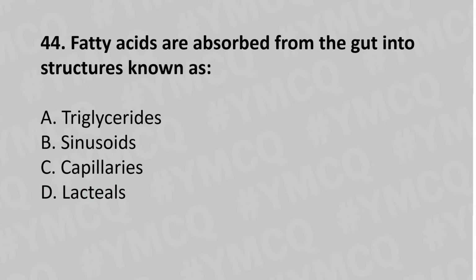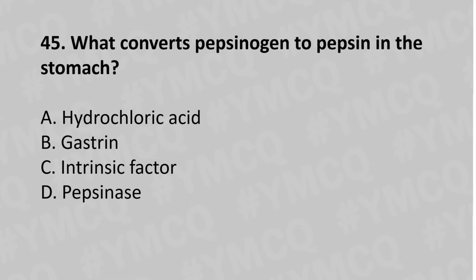Now let's move to question number 44. Fatty acids are absorbed from the gut into the structure known as option A, triglycerides. Option B, sinusoid. Option C, capillaries. Option D, lacteals. And the answer is option D, lacteals.